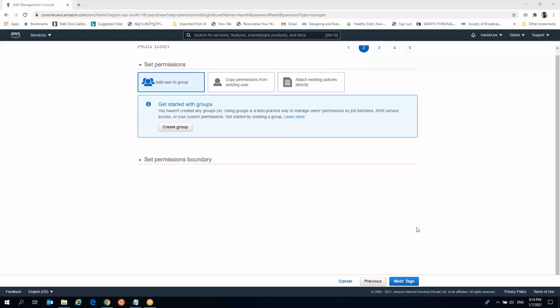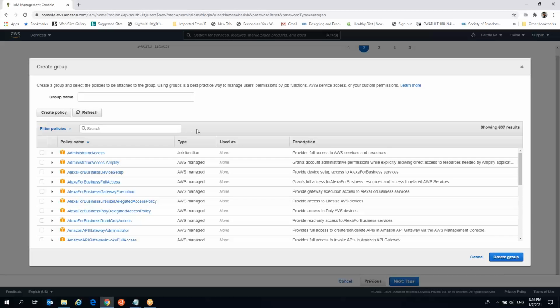You can also create the group and add the users to that group. Just create it with a name like admin. The policies are multiple. For now we can give the administrator access, which is just like root access. About other policies and permissions, I'll let you know in the upcoming classes one by one. Administrator access is like giving complete access, such as the root account.